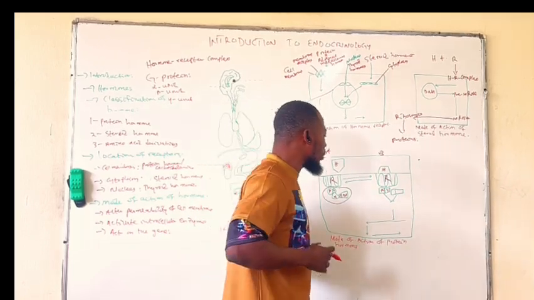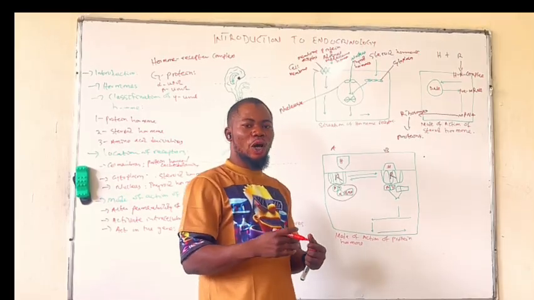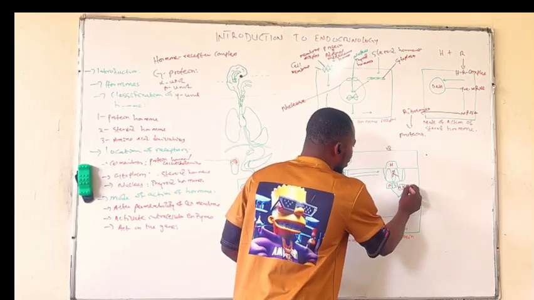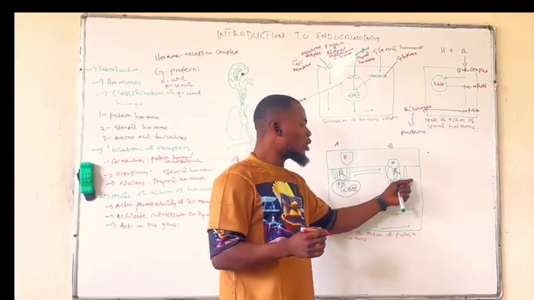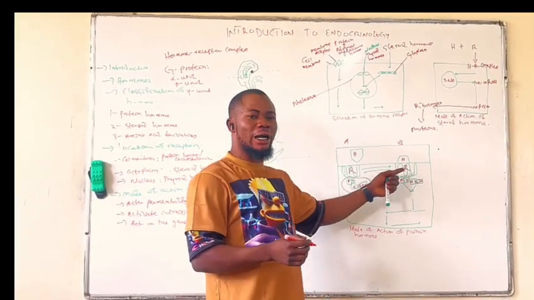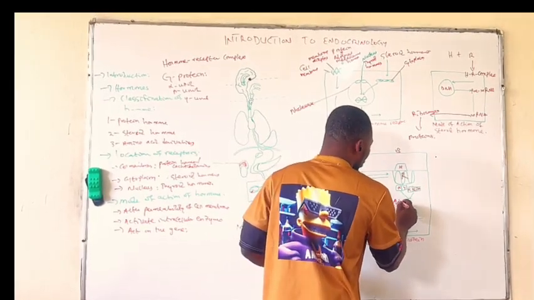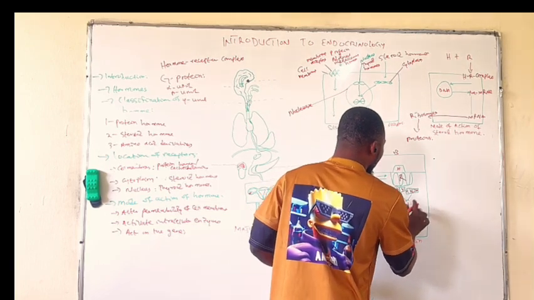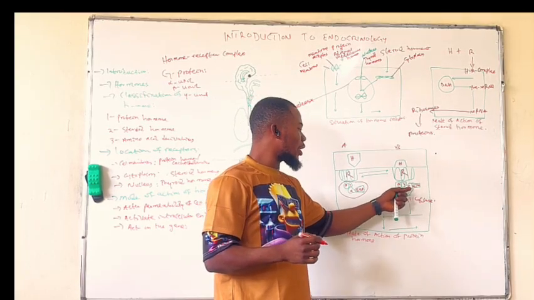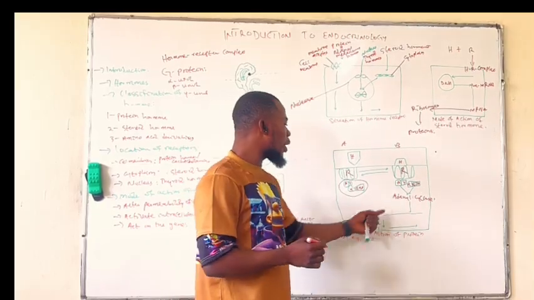And we also know that after the hormone receptor complex is formed, the GDP will be replaced with GTP, guanosine triphosphate. So the alpha unit will replace GDP with GTP. That is alpha guanosine triphosphate. Now, the alpha GTP together with the beta and gamma dimer will activate an enzyme which we call adenylyl cyclase.